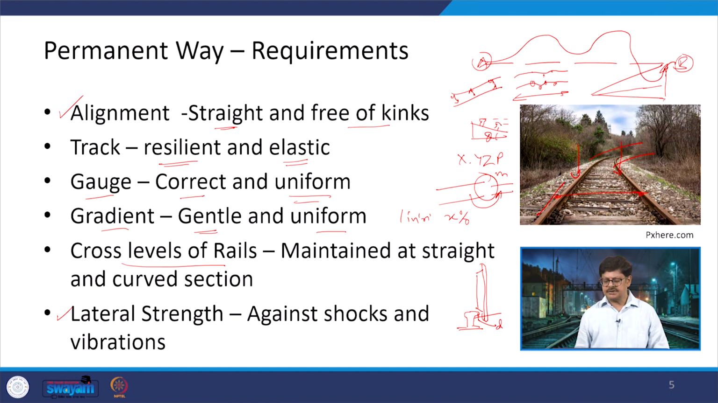So, considering this clearance, there is a possibility that this wheel can move in the lateral direction and will hit on the rail head. And if these hits are repetitive, then it will create a problem to the rail head. There will be defects in that. So, the lateral strength is another important criterion, and it should be there so that it can withstand the shocks and vibrations which are going to be produced because of the lateral movement of that train.